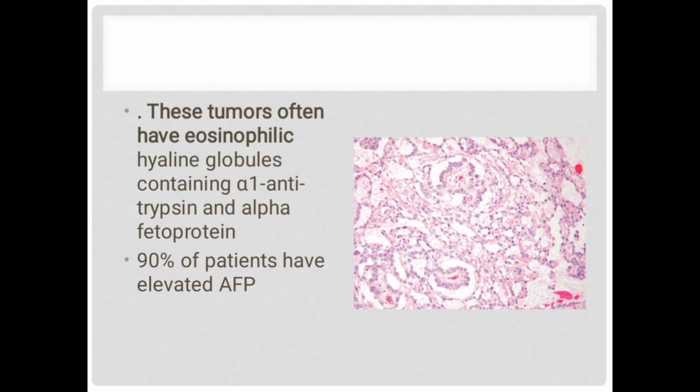These often have eosinophilic, meaning red, hyaline globules containing alpha-1 antitrypsin and alpha-fetoprotein. Observe there is red color in this picture.